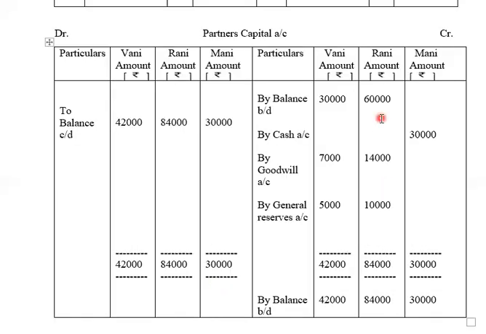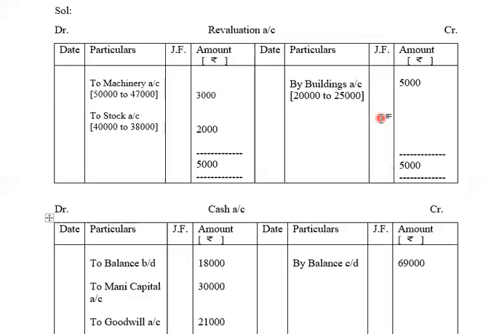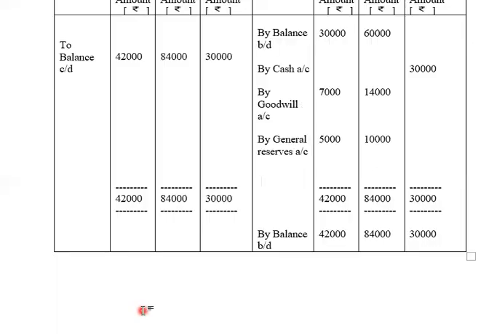Then who is being admitted into the business? Money. So when money has paid for capital, the name of money was recorded on the debit side of the cash account. So in the cash account, we have recorded the name of money capital. So now in money capital, we'll be writing the name of cash. Here it was recorded on the debit side. Here it will be recorded on the credit side as by cash 30,000.